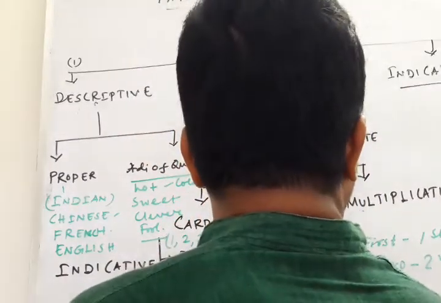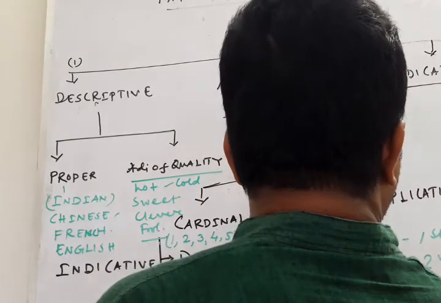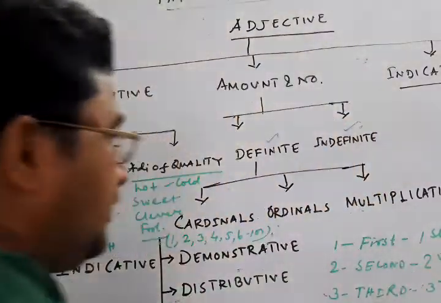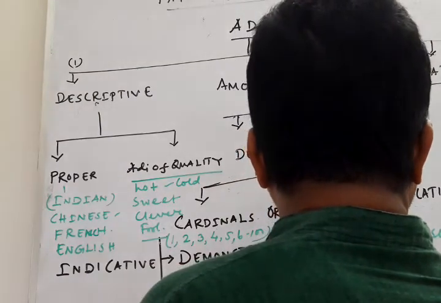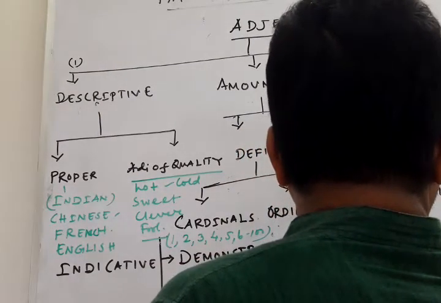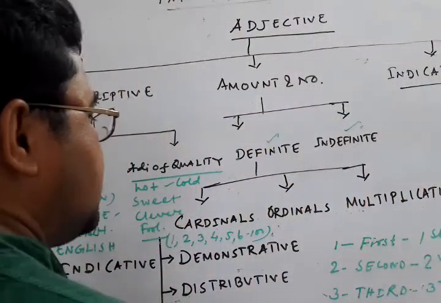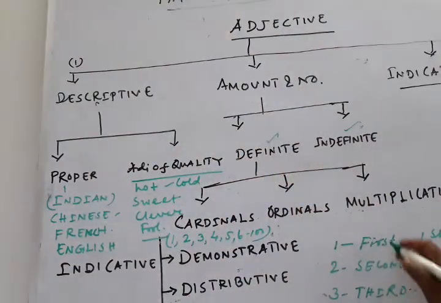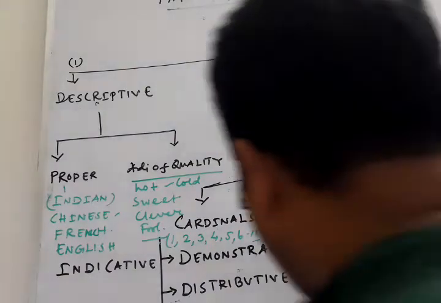Next, number 3, that is third, THIRD, 3RD. Next, fourth, FOURTH, 4TH. In this way we write the ordinal number.